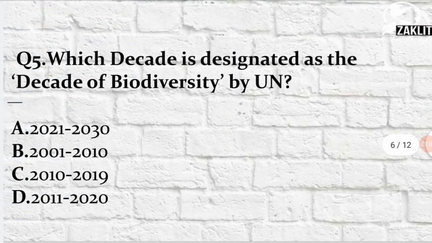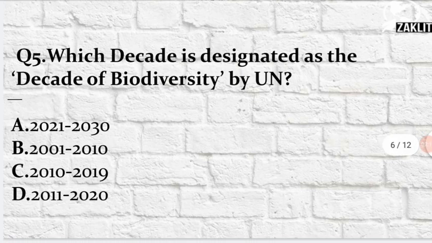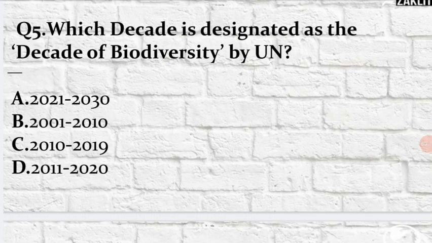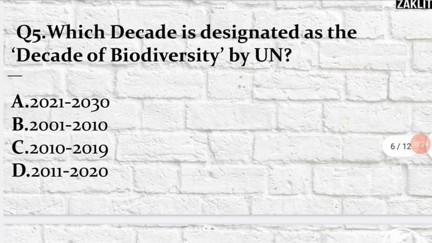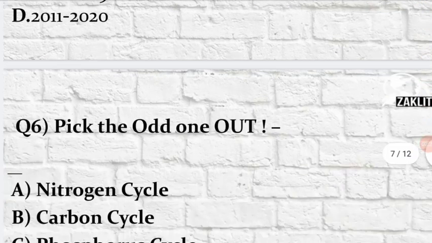The fifth question was, which decade is designated as the decade of biodiversity by the United Nations? So here, the correct option will be option number C. 2011 to 2020 was considered as the decade of biodiversity by United Nations. Next, moving on to the sixth question.